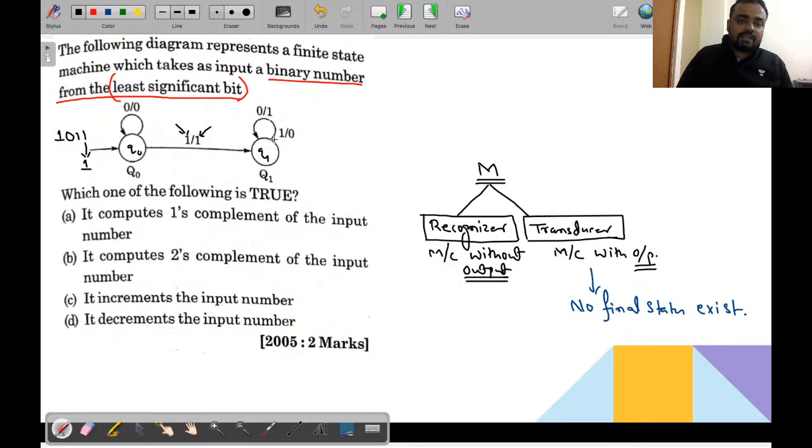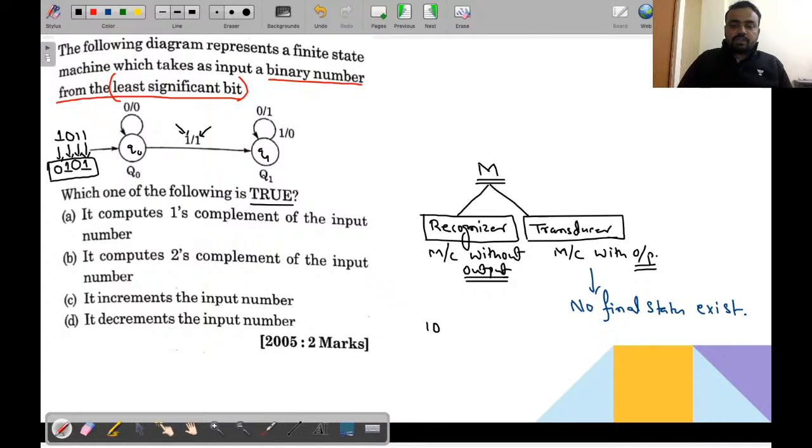And what is happening at the q1? If it is a 1, then replace it by 0. If it is a 1, then it will become 0. If it is a 0, it will become 1. If it is 1, then it will become 0. Ultimately, system is producing this particular output. So what does it mean? The option is given as you have to find out the true statement. It computes one's complement of the input.